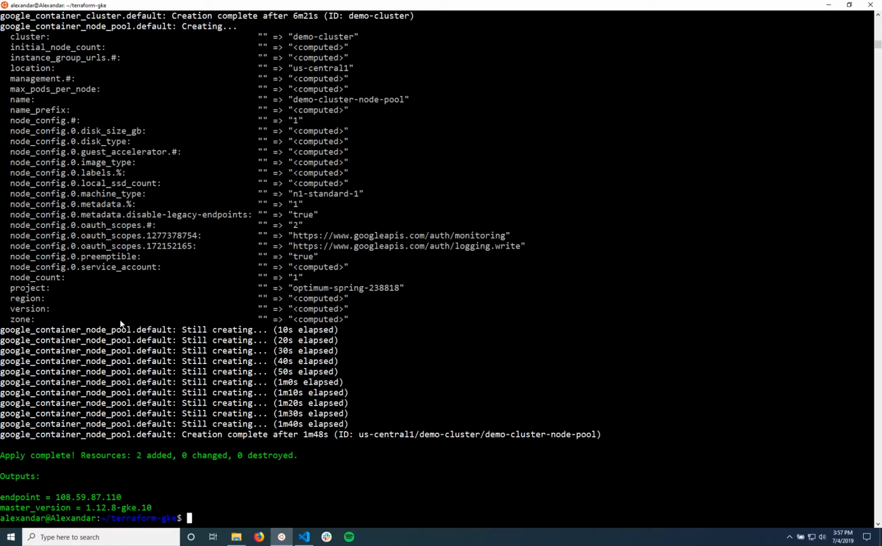So not too bad. Better than hand rolling a Kubernetes server yourself and trying to create it yourself. So it doesn't seem so bad when you think about it like that.